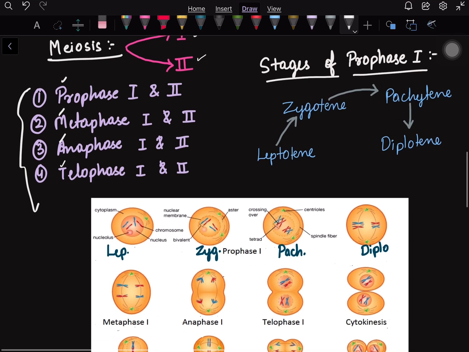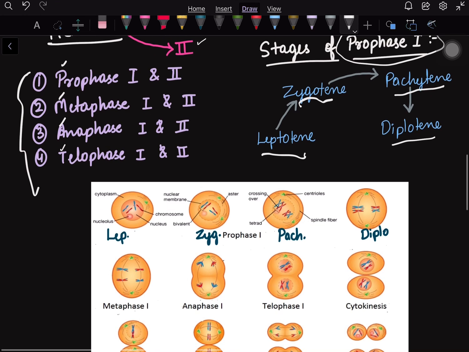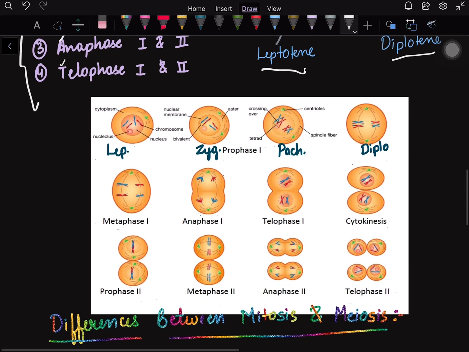Here, particularly in prophase 1, there are four stages, that is leptotene, then zygotene, then pachytene, then diplotene. Here are the stages. Here we can see the leptotene, then zygotene. Here we can see the nucleolus, the cytoplasm, chromosome, nucleus, then again they become bivalent and then tetravalent, and then they form the diplotene. The end product will be diplotene.